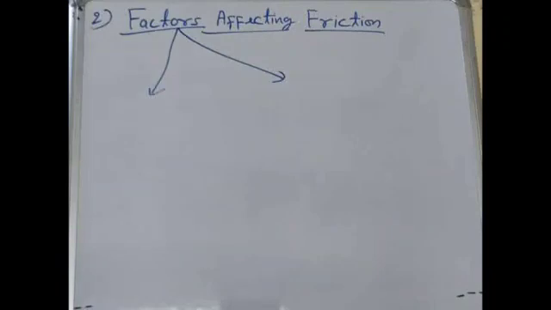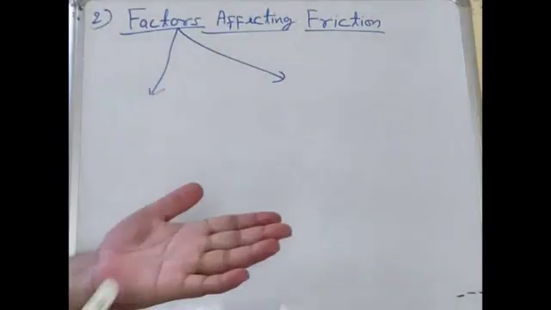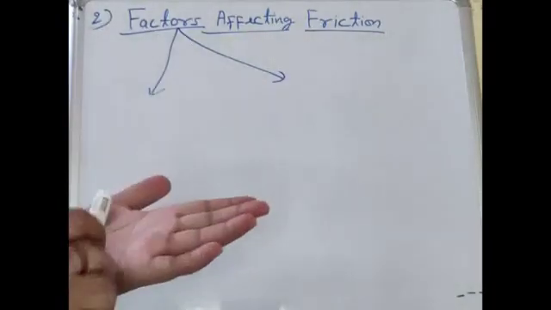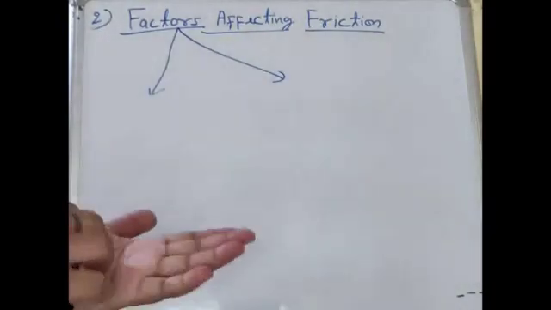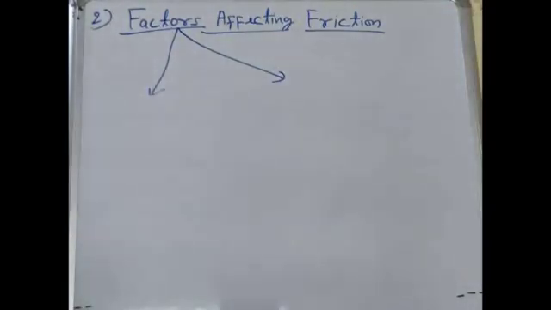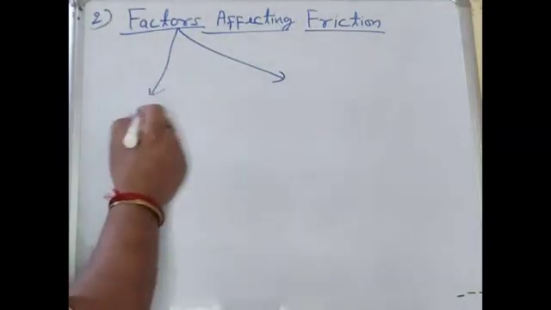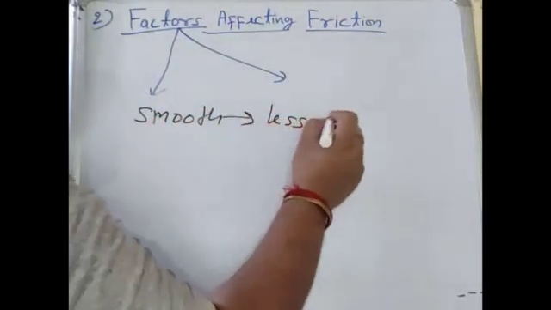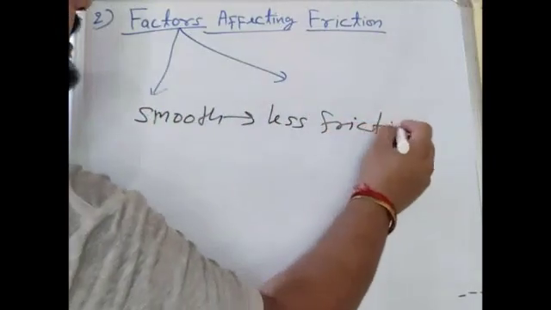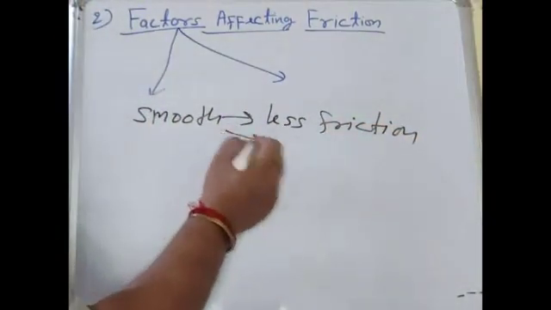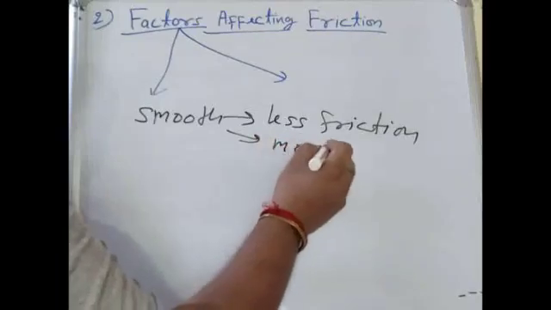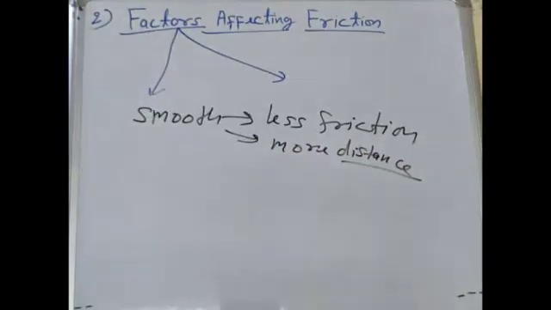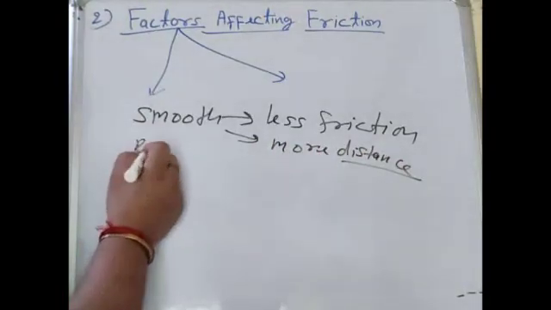If the surface is smoother, then there are fewer irregularities, and if there are fewer irregularities, then there will be less interlocking, so the object will cover more distance. It means that if the surface is smooth, there is less friction. If there is less friction, the object will cover more distance. And if the surface is rough,